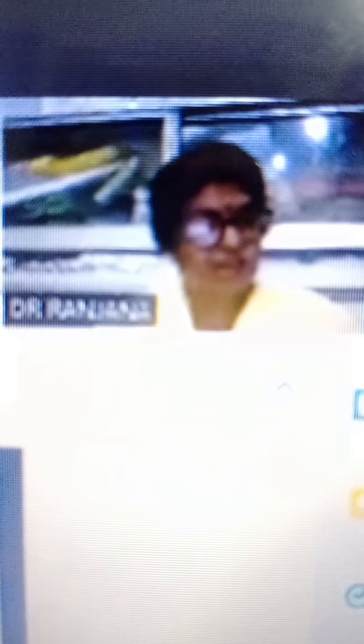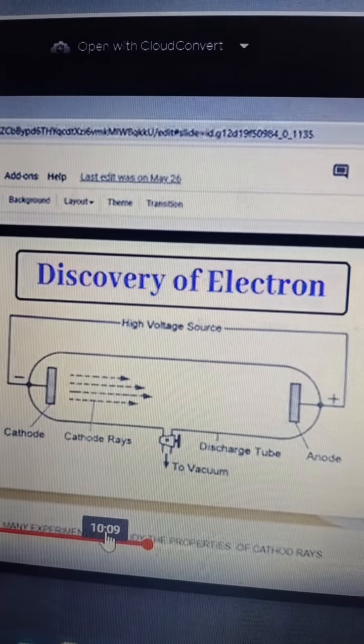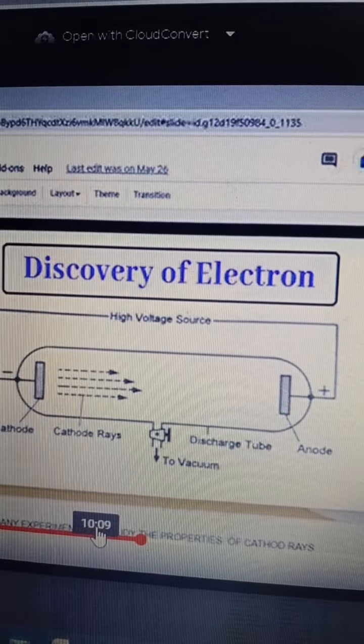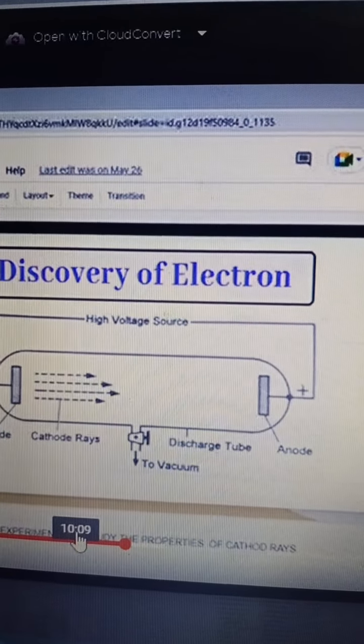So what should be the definition of cathode rays or electron? An electron is that fundamental particle which carries one unit negative charge and has a mass nearly equal to 1/1837th of that of the hydrogen atom. So we came to the conclusion that an electron is a fundamental particle which carries 1 unit negative charge and has a mass of 1/1837th of the hydrogen atom. How was it calculated?